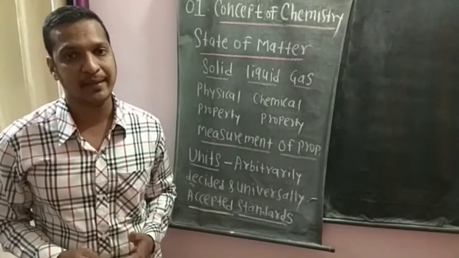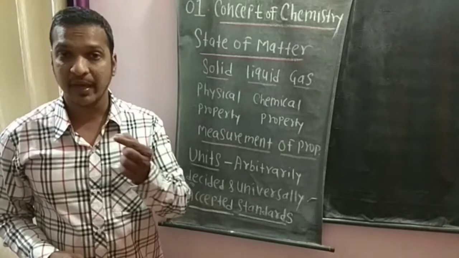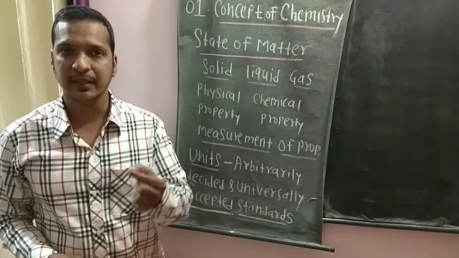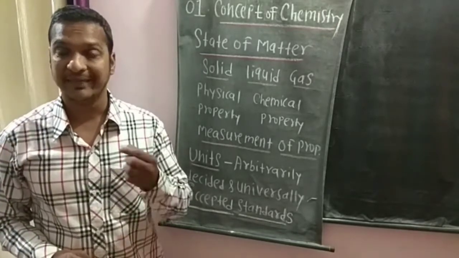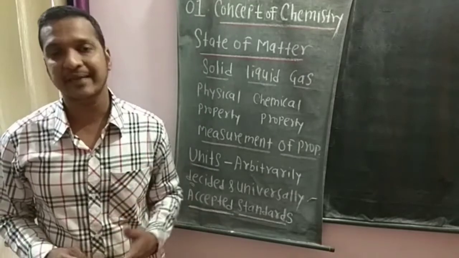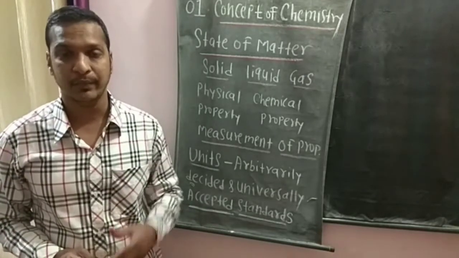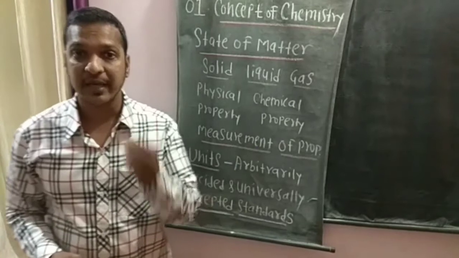The next point is states of matter. The term matter, we have already discussed. Matter means anything you see around yourself. Matter is anything that has mass and volume. Now we will see the states of matter.